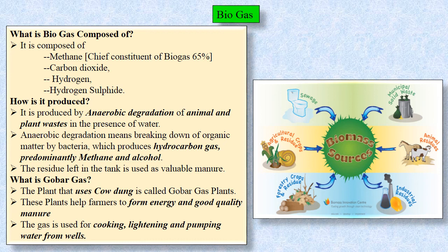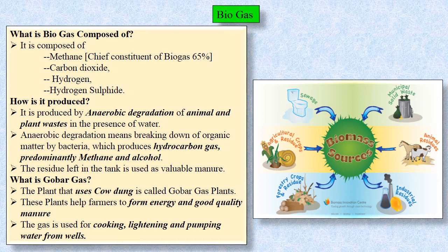It is produced with anaerobic treatment in which, in a closed tank, the degradation of material takes place in the absence of oxygen. Anaerobic degradation means breaking down of organic matter by bacteria in the absence of oxygen. It will produce hydrocarbon gas, methane and alcohol. The residue left in the tank will be used as manure. This entire anaerobic degradation of animal waste and plant waste takes place with the help of water.